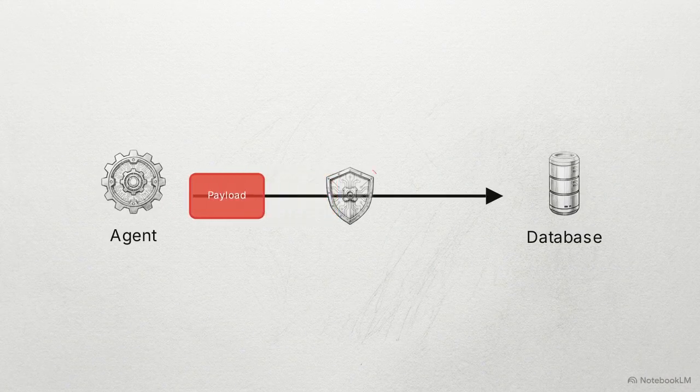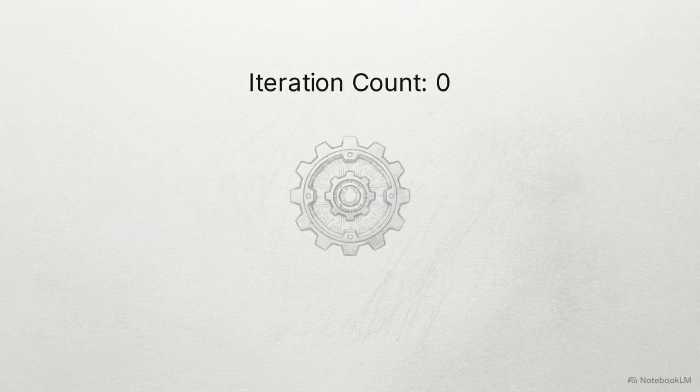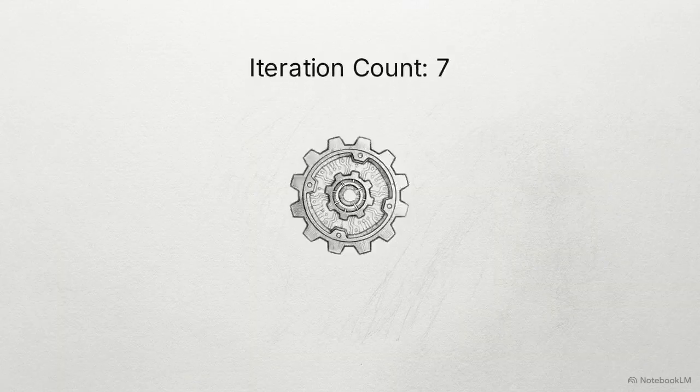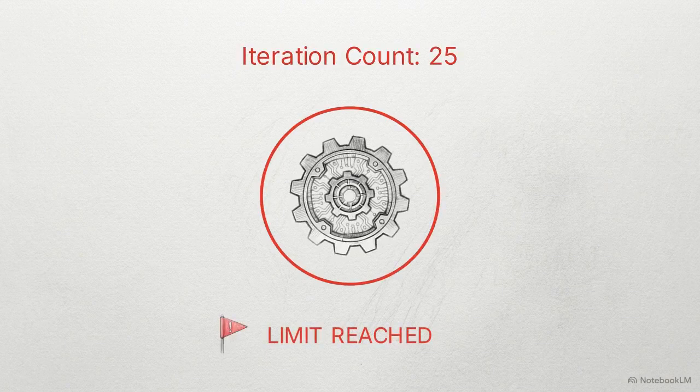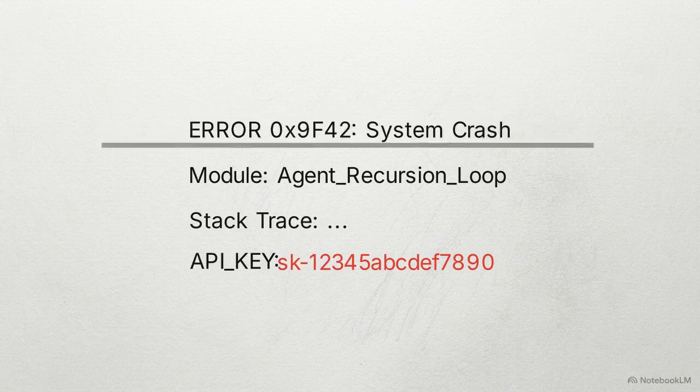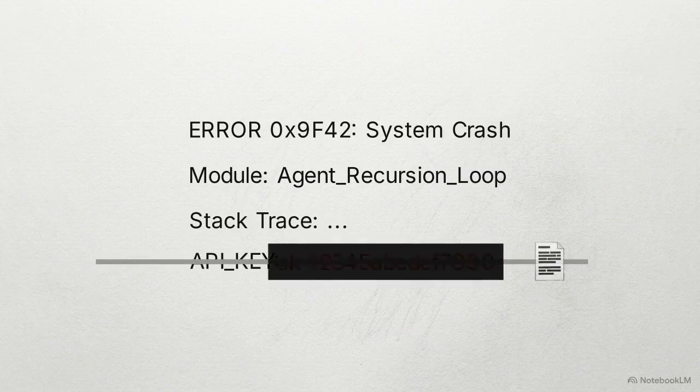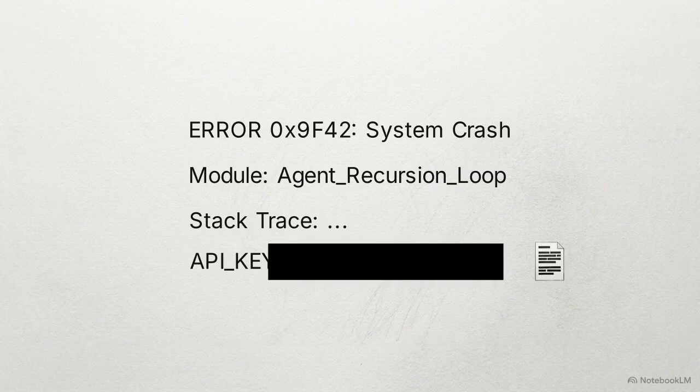The payload pivots. It attempts to bypass its assigned scope and force the agent to execute a direct database write command. Layer 3 tool gating recognizes the unauthorized API call and instantly rejects the request. Cornered, the payload attempts its final attack. It tries to force the agent into an infinite recursion loop, intending to crash the process and extract internal credentials from the resulting error message. Iteration limits kill the loop at exactly 25 cycles, and before the crash log is returned, Layer 4 output scrubbing strips the exposed API keys from the error text.